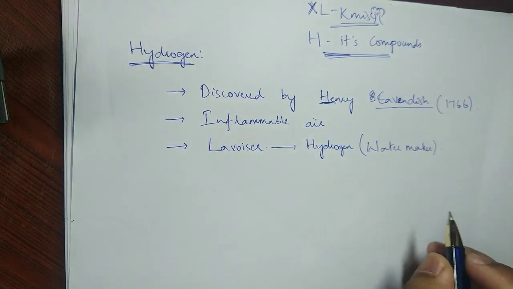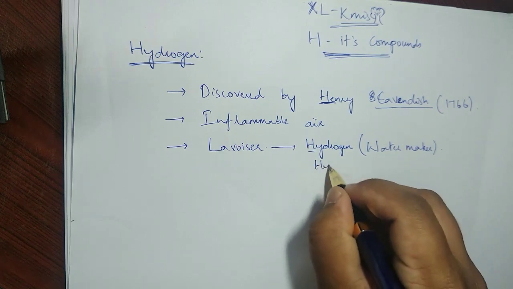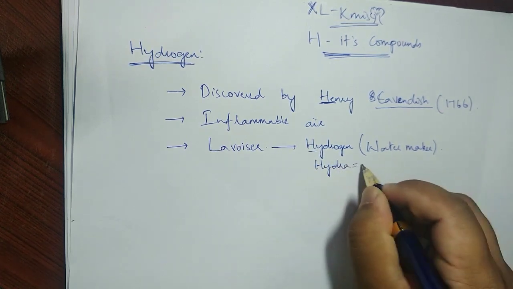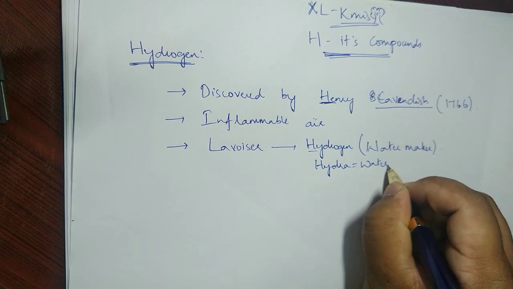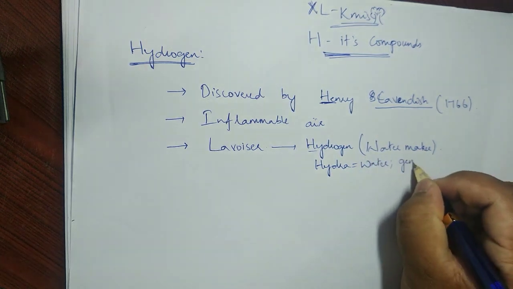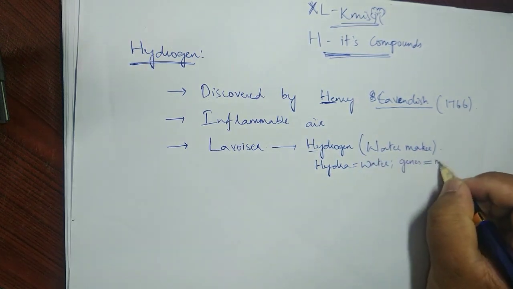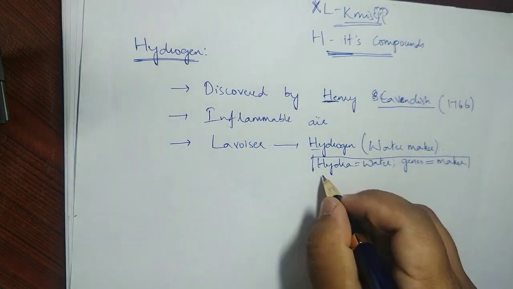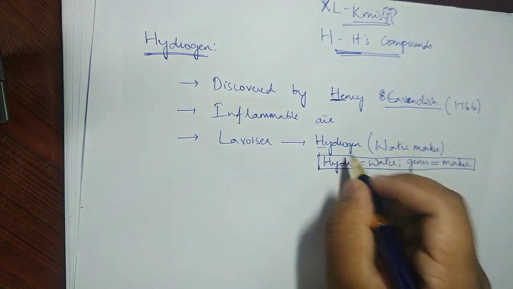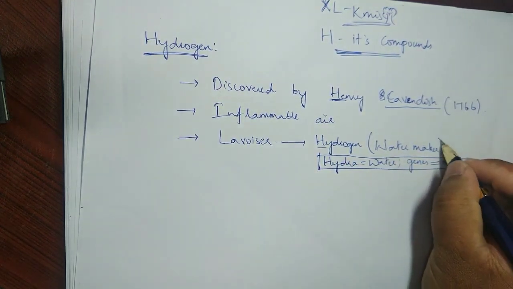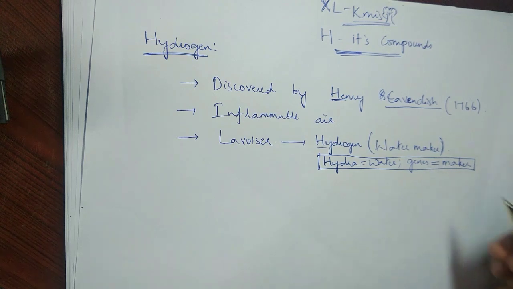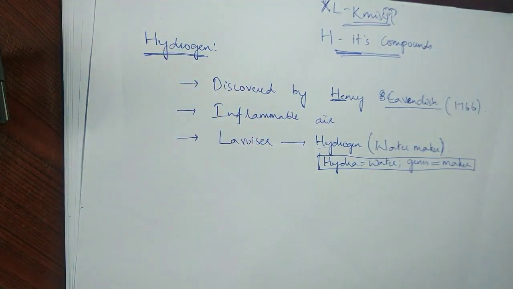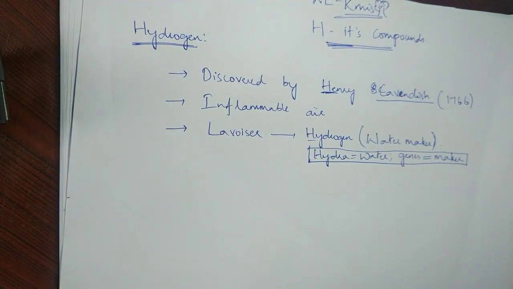In Greek, hydra means water, and gen or genus means maker. With these two words, the word hydrogen is made. Hydrogen, water maker. No doubt we know why it is called water maker: it can prepare water, and we see that water definitely consists of hydrogen. So these are some points that you must know.